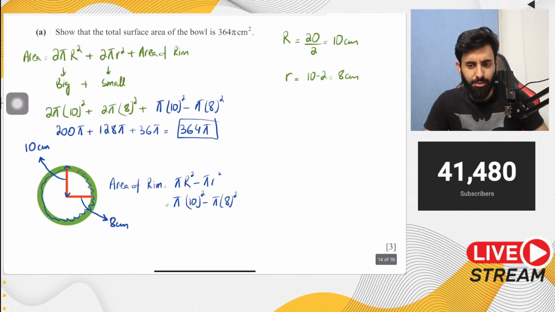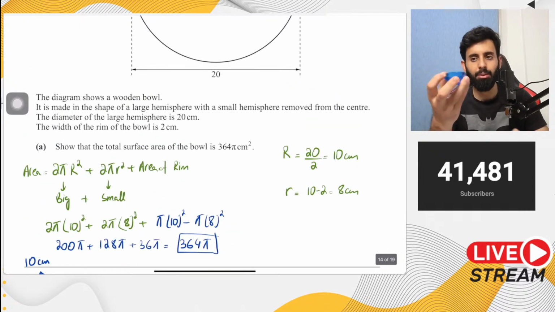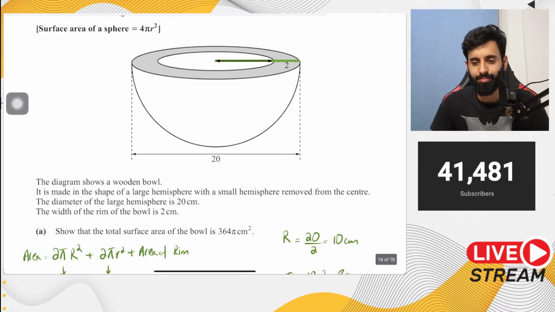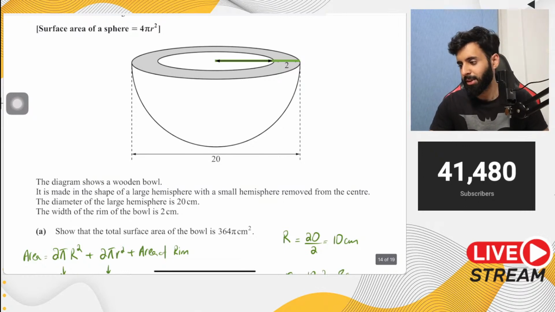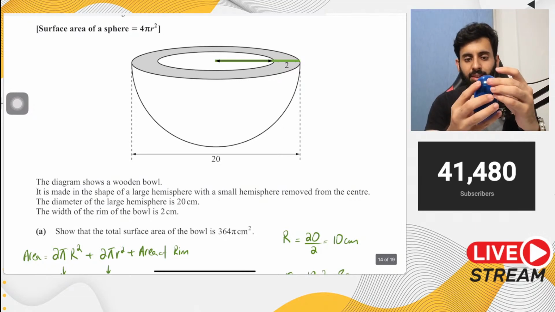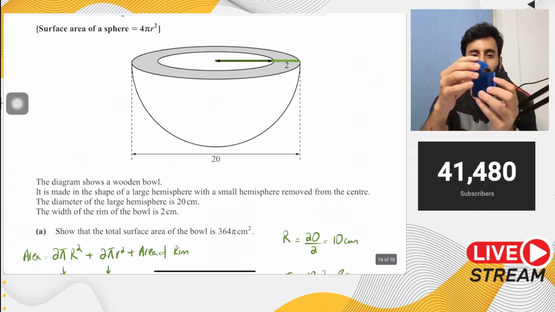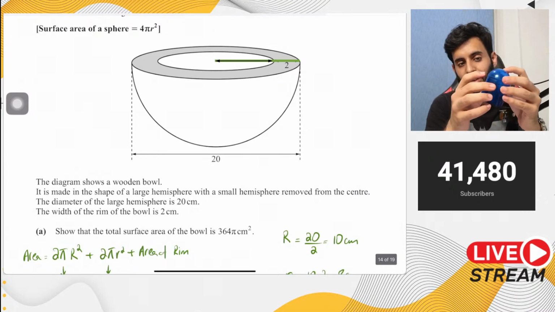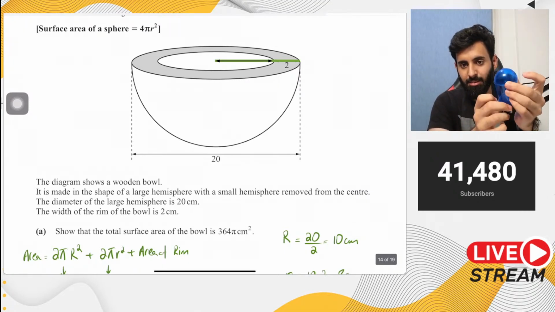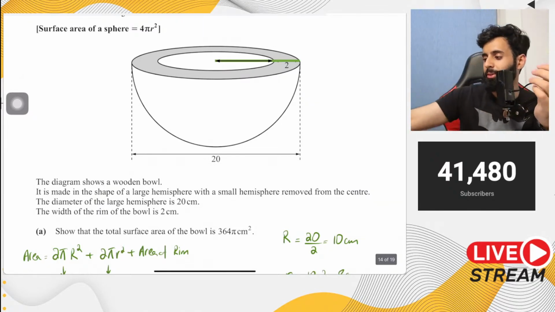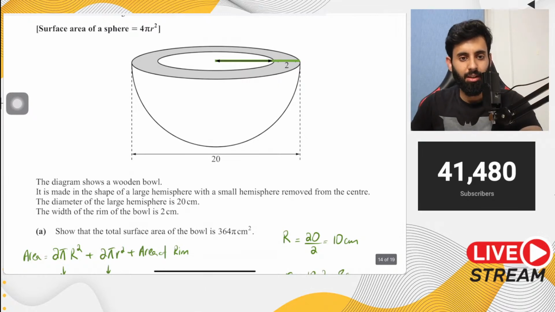Why did we take surface area of small hemisphere? We can't touch it. Well, can you not? If you have an open bowl, can't you put your hand inside? Of course you can touch it. See, the only time you can't touch it is when it's covered. For example, if this hemisphere was resting on top of a cylinder, then you can't touch the inner hemisphere, and at the same time you can't touch the top of the cylinder. So in that case we would have ignored that. Okay, now